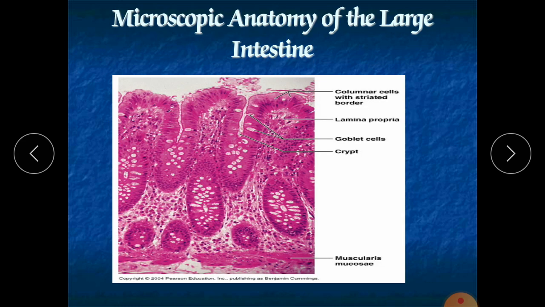Now here we can see this is the lamina propria. This is the columnar cells with striated borders. This is the goblet cell which secretes the mucus. This is the crypts of Lieberkühn. This is the muscularis mucosa.